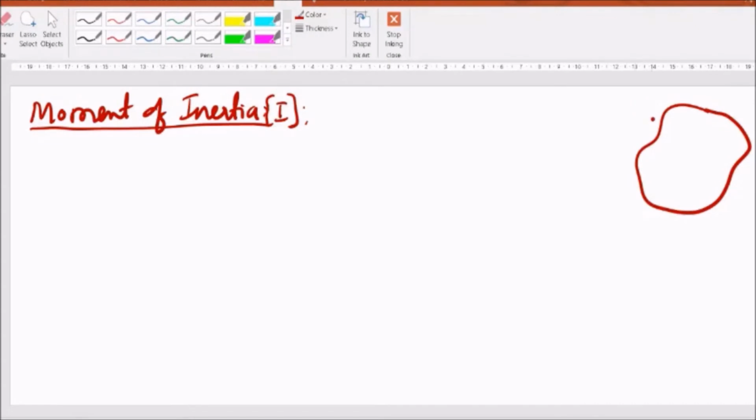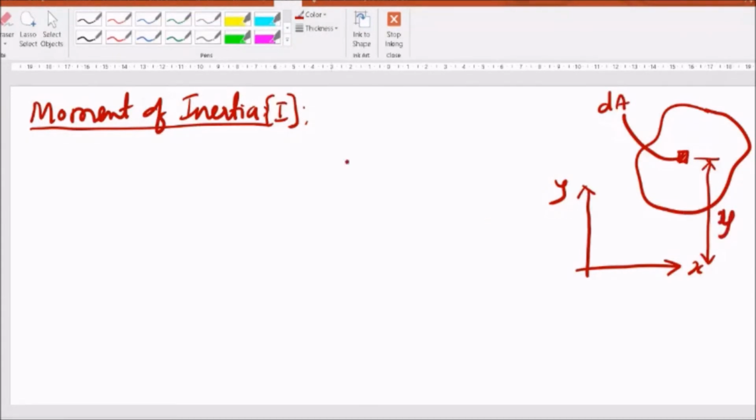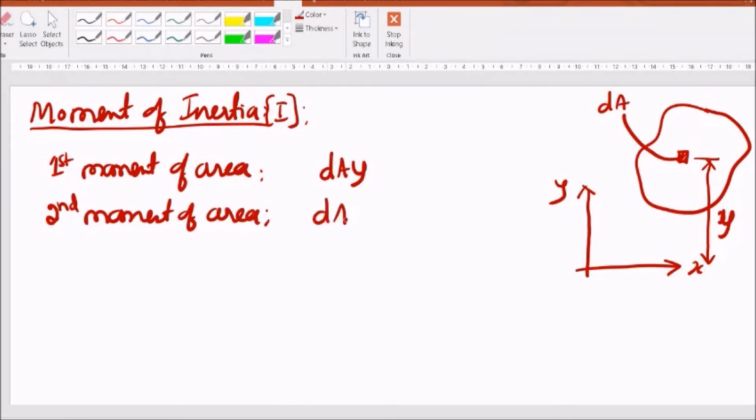So I'll consider an arbitrary body here. Let us consider this in a 2D space. This is x coordinate and this is y coordinate. If I take a small elemental area here, area dA, at a distance y from this axis, then dA into y is called first moment of area, and second moment of area is dA into y into y, which becomes y square dA. But this is second moment of area only for the small elemental area dA. If I want it for the entire geometry, I have to integrate this over the area. This is called moment of inertia I.